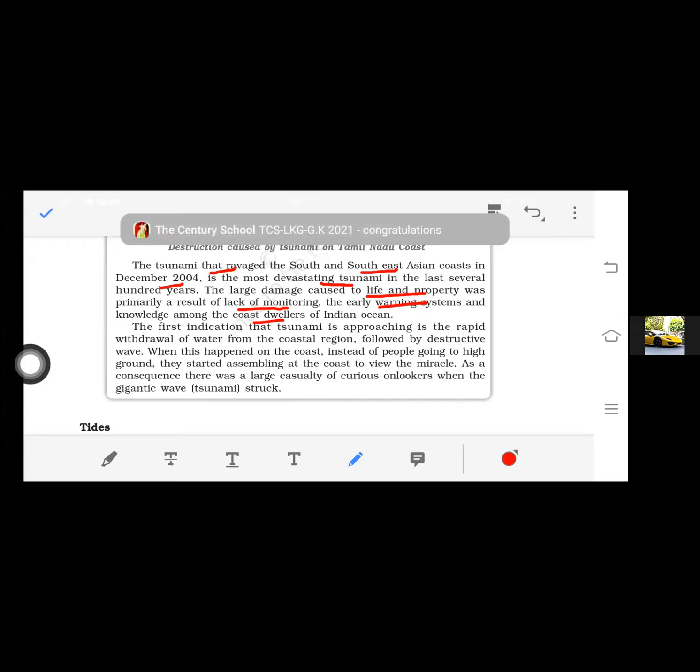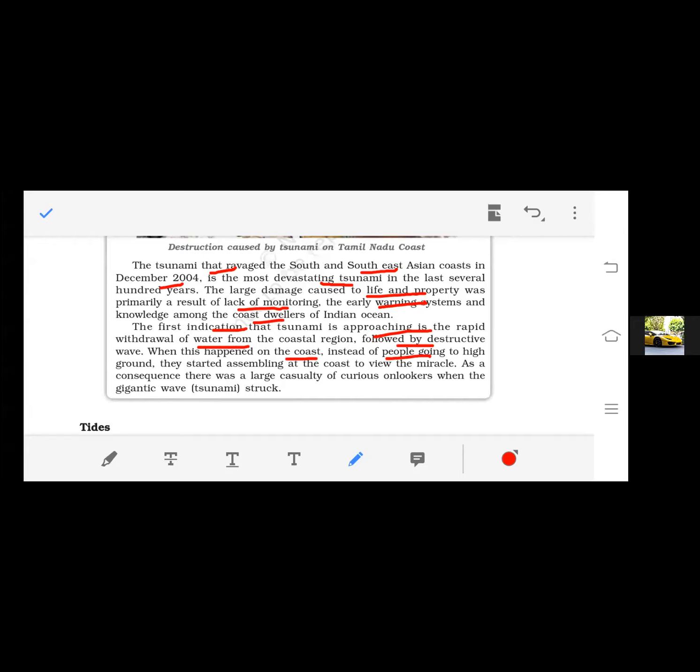The first indication that a tsunami is approaching is the rapid withdrawal of water from the coastal region, followed by a destructive wave. When this happens, instead of going to high ground, people started assembling at the coast.